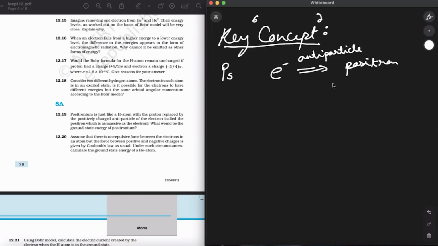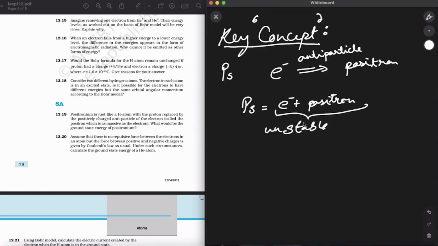Positronium consists of an electron plus a positron, bound together in an exotic form. This is an unstable form. This whole system is unstable. First of all, this you need to know. Okay, so let's start this question.